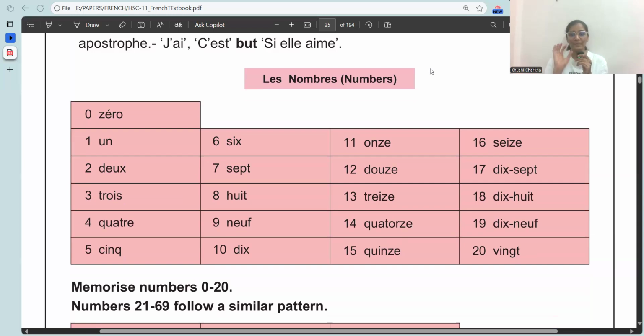This was just the basic part. Now, in the next video, I'm going to continue it from here itself. Les nombres, the numbers.